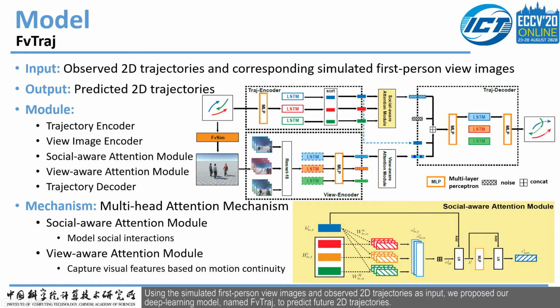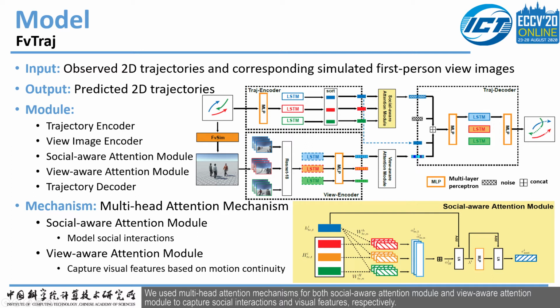Using the simulated first-person view images and observed 2D trajectories as input, we proposed our deep learning model named Future to predict future 2D trajectories. As shown in Future's pipeline, there are 5 major modules, including 2 encoders, one for observed pedestrians' trajectories and the other for first-person view images, followed by 2 modules, a social aware attention module and a view aware attention module, and finally connected to the trajectory decoder.